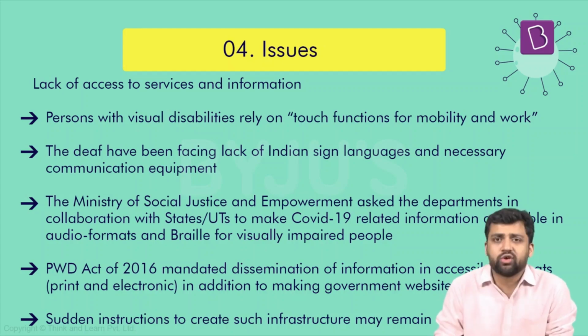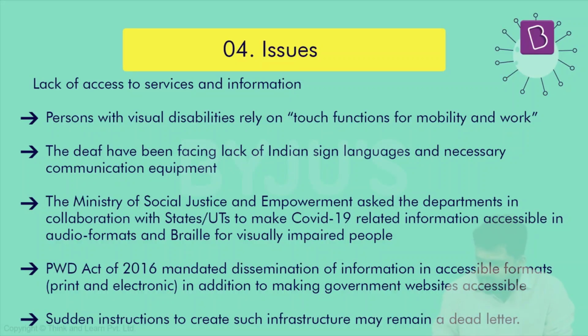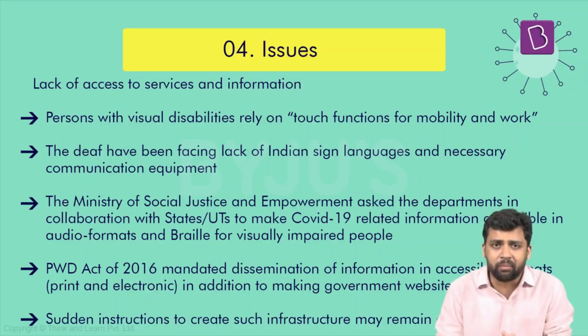As per the Rights of Persons with Disabilities Act 2016, information should be disseminated in multiple formats. The format should be accessible, and the government website should also be accessible. But that has not happened. There has not been a dramatic departure from what used to be there in the past. So we have a law in place, but again, the law has not been implemented properly.